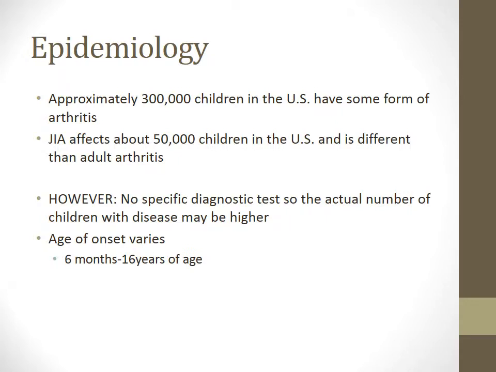Approximately 300,000 children in the United States have some form of arthritis. JIA affects 50,000 children in the United States. This type of arthritis is different from the adult form of arthritis. No specific diagnostic tests have been developed, so the actual number of children with this disease may be higher. The age of onset varies. A child as young as 6 months may be diagnosed with this disease, all the way through the age of 16 years.